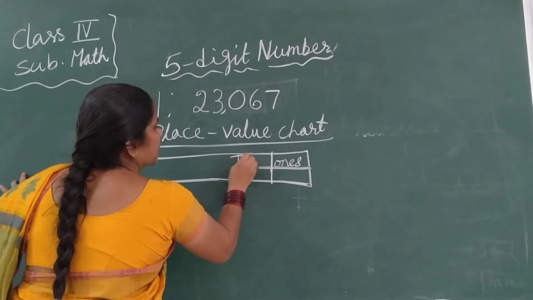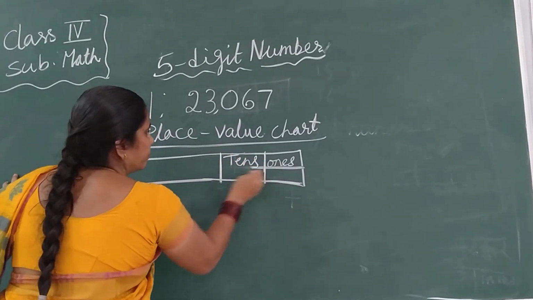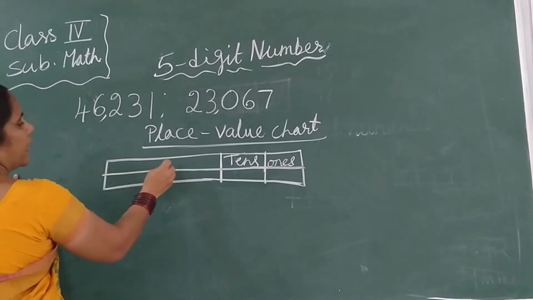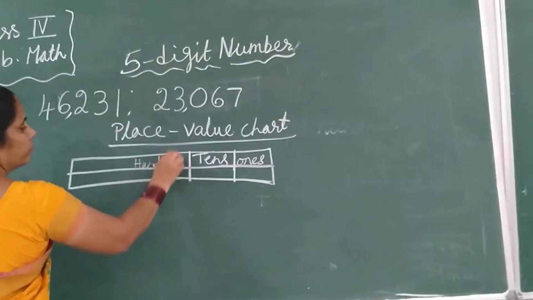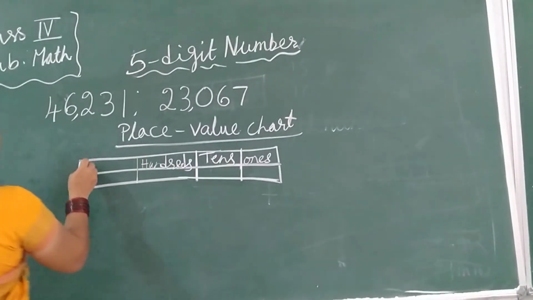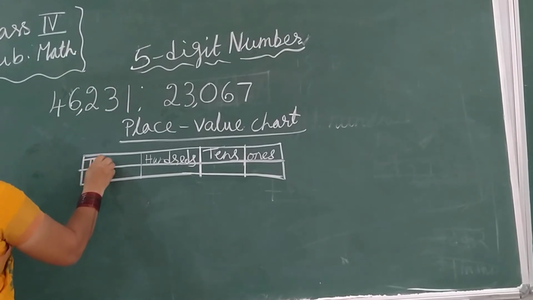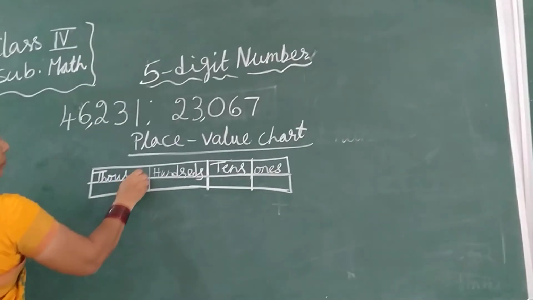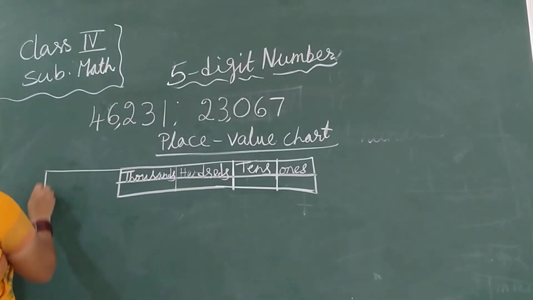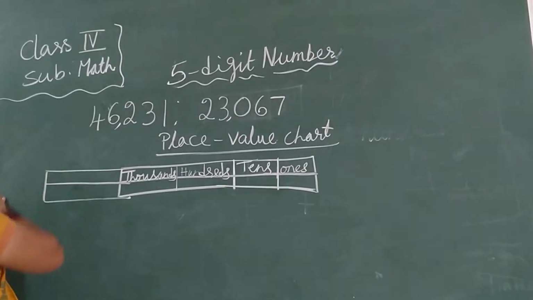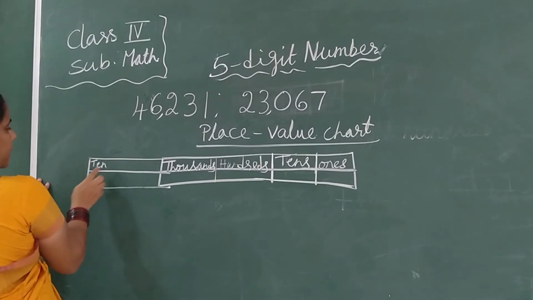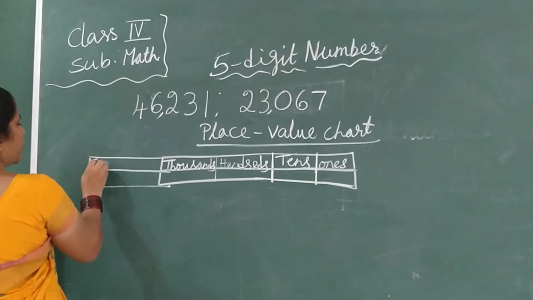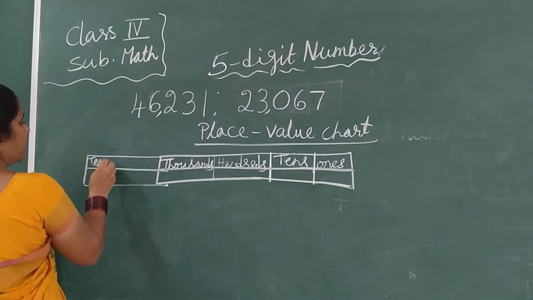This will be the tens place. The next will be the hundreds place. Next will be the thousands place. And what will be the next place? That is 10,000.